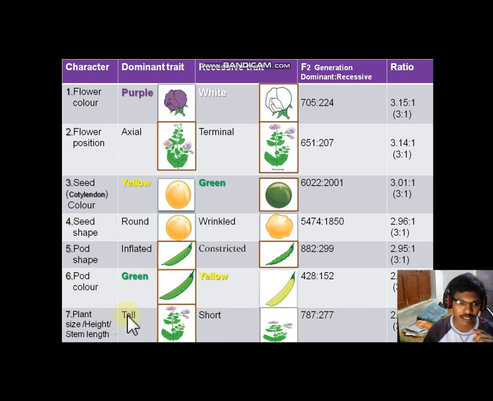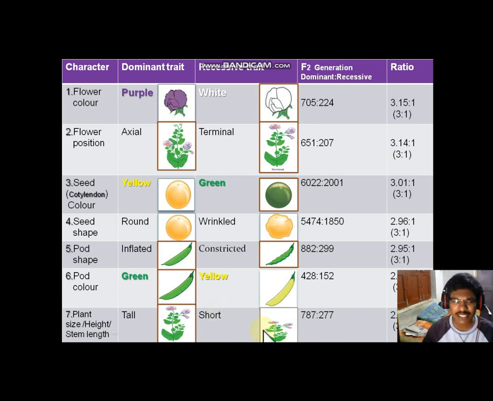And the last one is plant size, or height, or stem length. Obviously, we all know that this is a prominent character of the pea plant. If it is tall, that is the dominant character. If it is short, that is the recessive trait or recessive character.